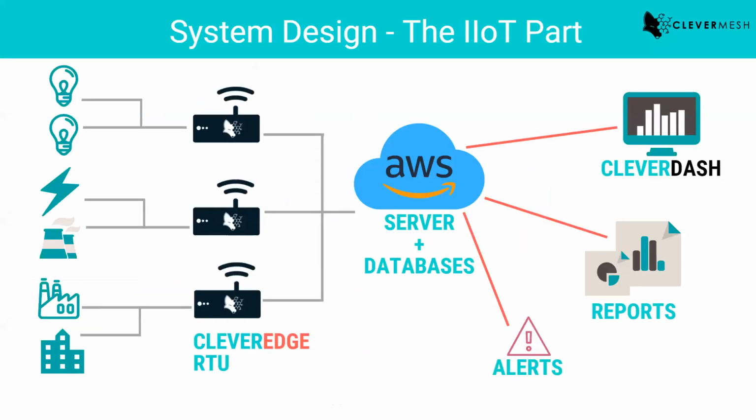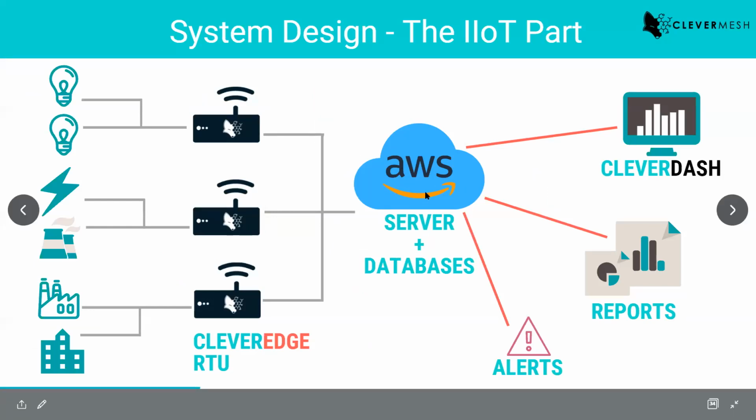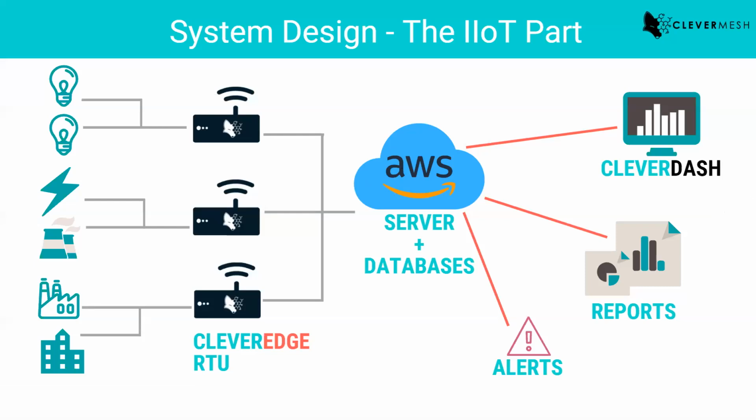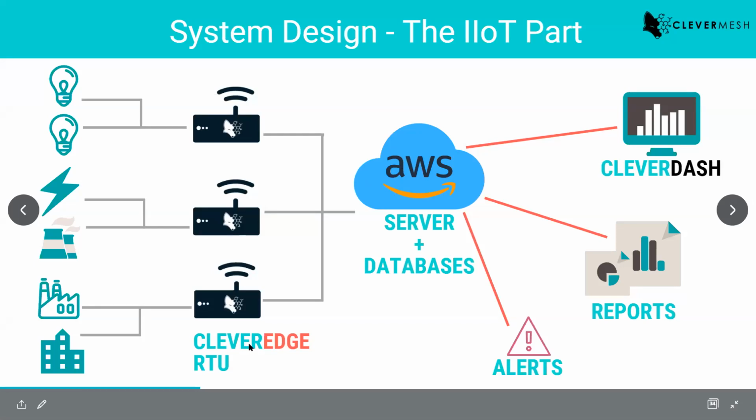Okay, so let's see what we are doing here. If we look at our very simplified system design, you can see in the center there is a server or database which is located on AWS cloud. Then there is something called Clever Edge RTU. Then there are a couple of electricity signs and industries and all those things. On the right hand side, you can see the Clever Dash dashboard, reports, alerts. So what are we doing here? We have basically created a network of devices with the help of AWS cloud.